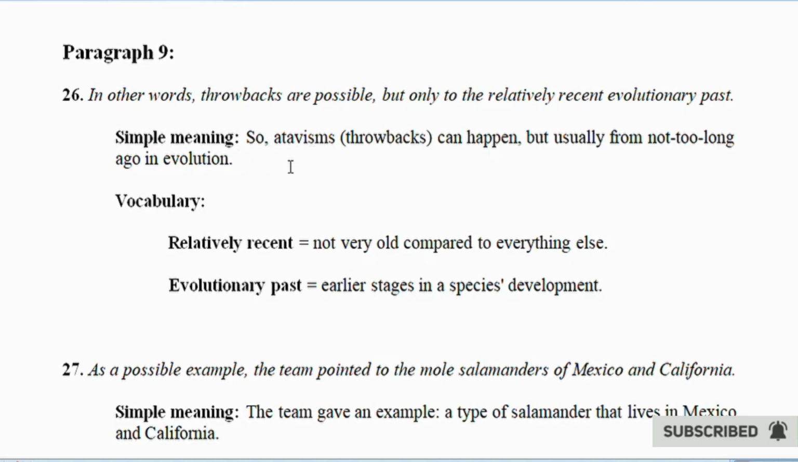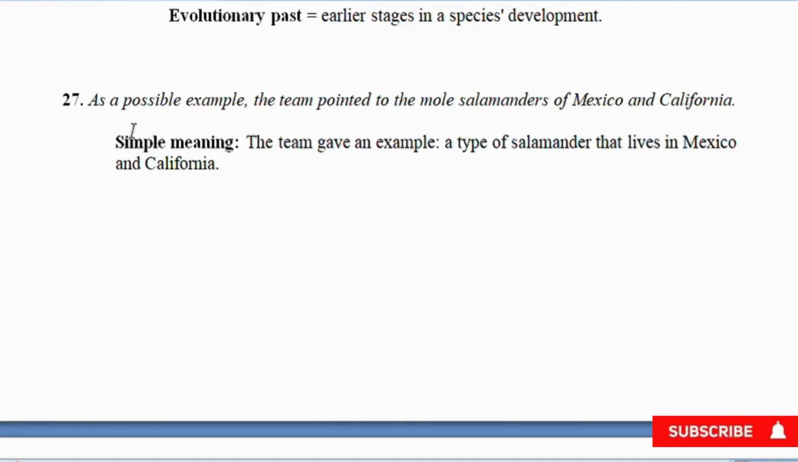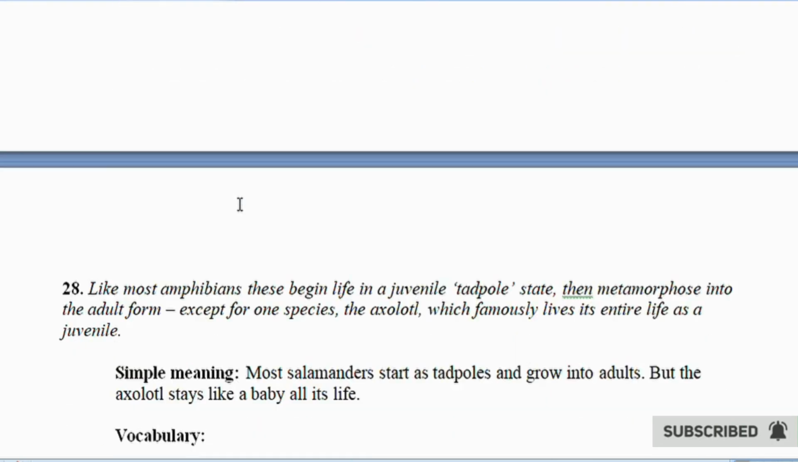Simple meaning. So, atavisms, throwbacks, can happen. But usually from not too long ago in evolution. Vocabulary. Relatively recent equals not very old compared to everything else. Evolutionary past equals earlier stages in a species' development. 27. As a possible example, the team pointed to the mole salamanders of Mexico and California. Simple meaning. The team gave an example, a type of salamander that lives in Mexico and California.